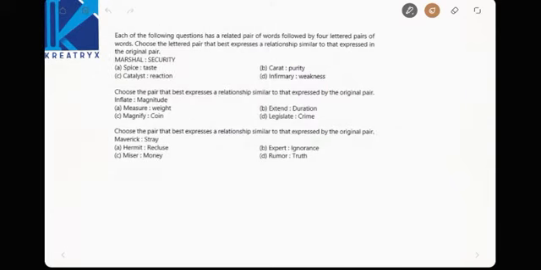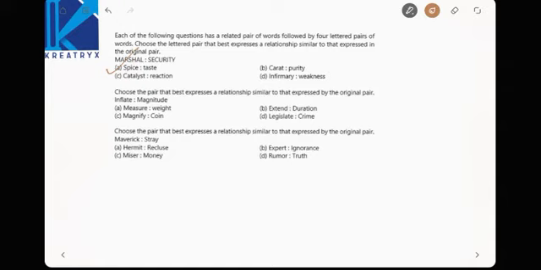Next, relate the words best similar to the top, right? Marshal, security. A marshal is a person intended for security, right? Now see the questions there. Catalyst, reaction, is it catalyst, reaction? No, a catalyst will improve the reaction, will boost the reaction. That is not the main thing for the reaction. See here, spice is a thing that gives you taste. This is the correct relationship, right? Now